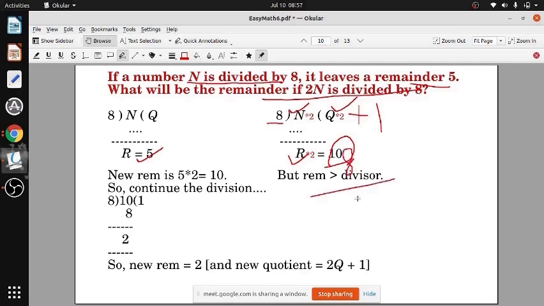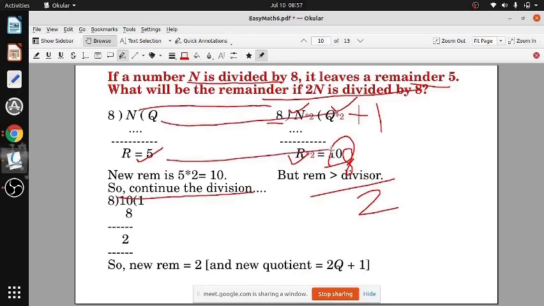So 2 will be the final remainder. That means continue the division. Division incomplete है. When you do n into 2, quotient will be double and remainder will be double. But since 10 is bigger than 8, अब remainder तो कभी divisor से बड़ा नहीं होगा. तो continue करो. Continue the division and you get 2 as the final remainder.